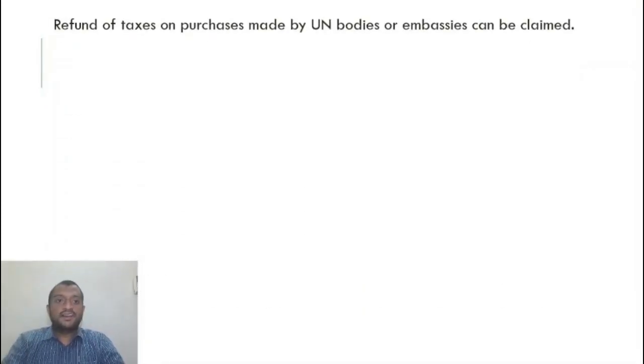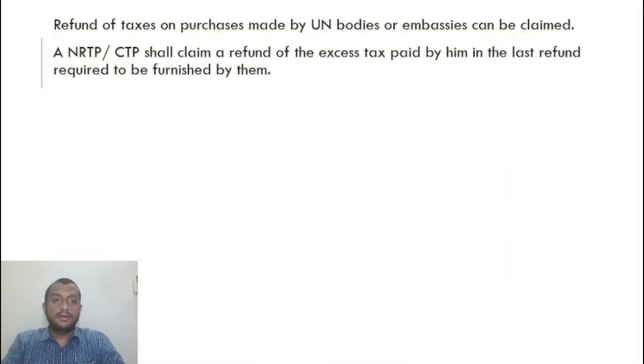Refund of taxes on purchases made by UN bodies and embassies can be claimed. So UN bodies, embassies or consulates can claim a refund of the taxes. Why don't they just exempt the purchases made by the UN bodies or embassies?